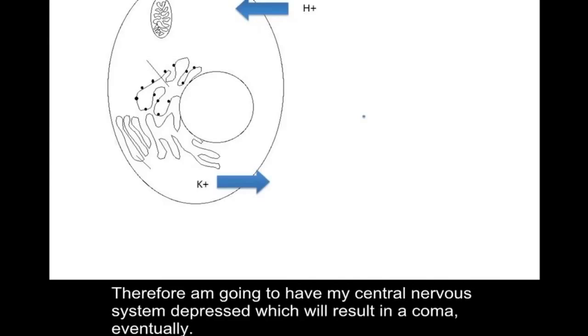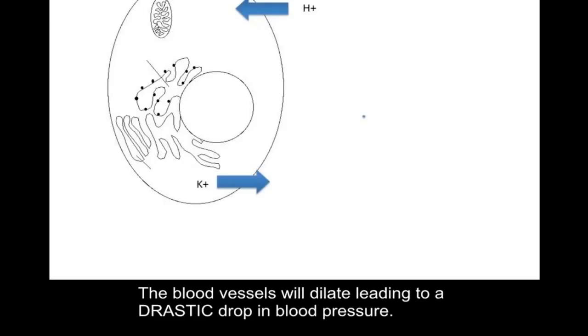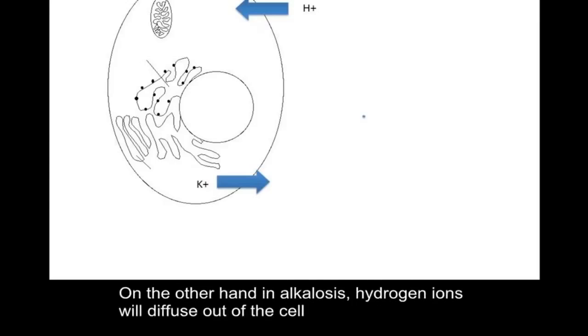This makes it more difficult for me to depolarize the cell, meaning my cell has decreased activity. Therefore, I'm going to have my central nervous system being depressed, which will result in a coma eventually. The heart becomes weak, doesn't beat that strong. The heart finally fails. The blood vessels would dilate drastically. This will lead to a drastic drop in blood pressure.